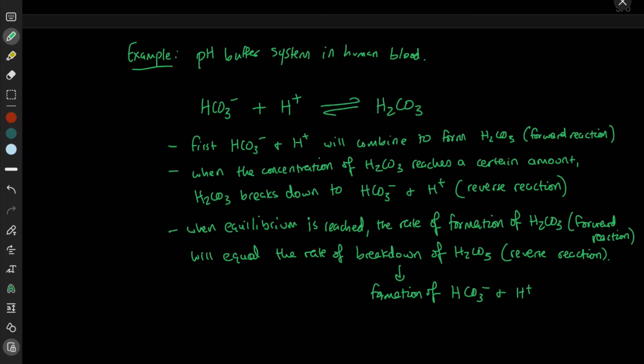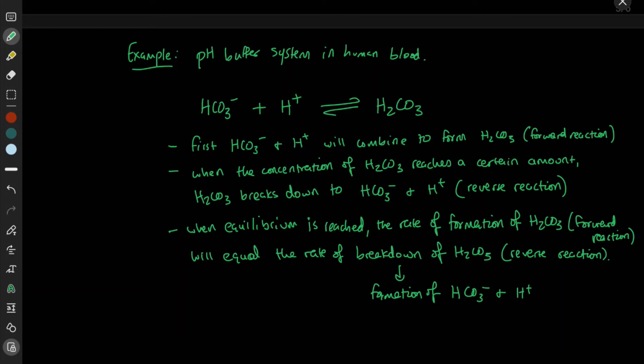And then it's going to switch. They're going to keep switching until the rate of the forward reaction, which is the formation of carbonic acid, H2CO3, equals the rate of the breakdown of carbonic acid, H2CO3, which is a reverse reaction. So the rates are going to equal, and now you're going to have some sort of stable, certain relative balance between the reactants and the products.